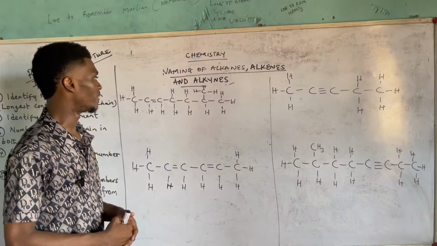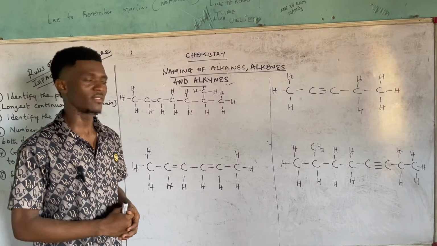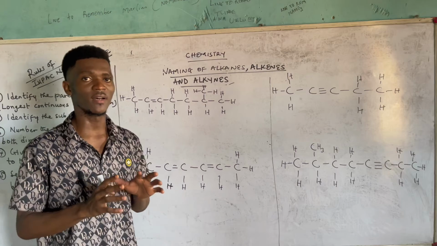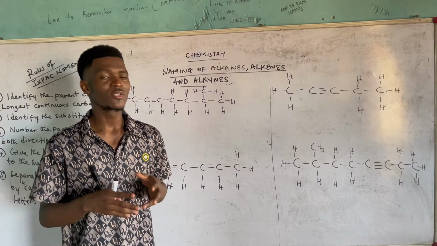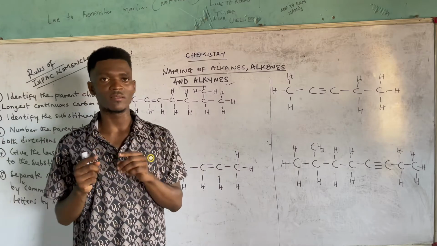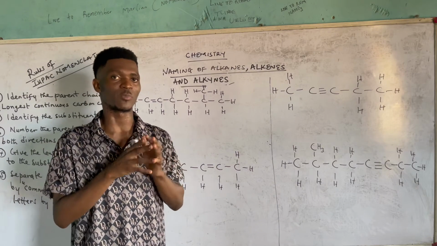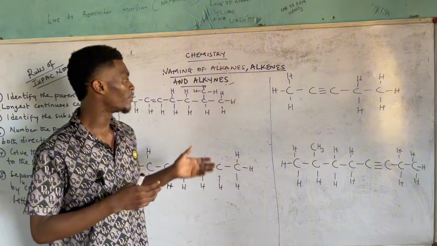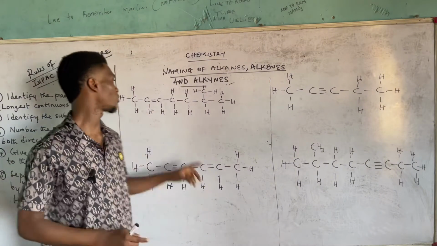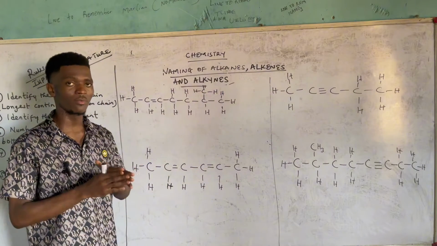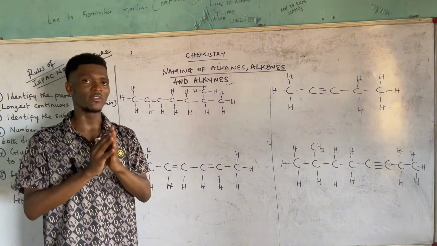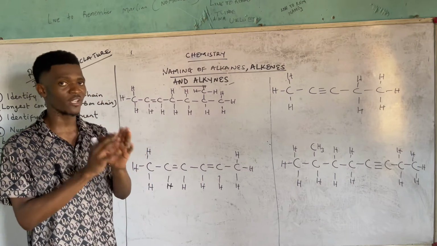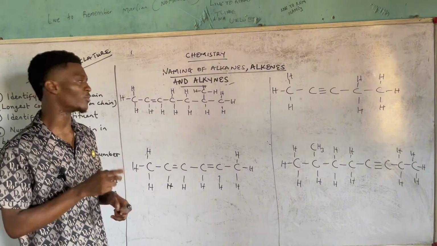Now looking at naming of the alkenes and alkynes. They have similarity in that they are both unsaturated. So unlike the alkanes, where you give priority to the substituents, in this case you pay close attention to the carbons that are connected by the double or the triple bonds, as in the case of alkynes. So you give priority to them and you give least possible value to them, even when you have substituents.